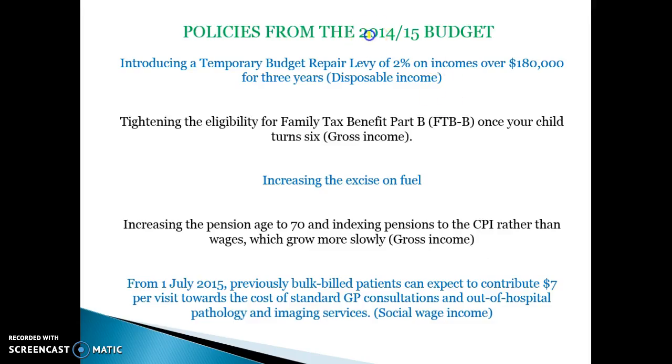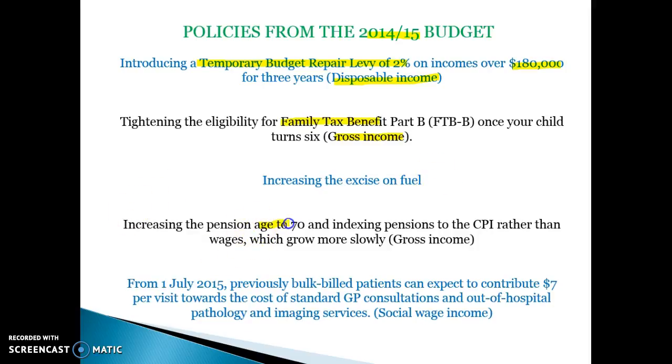Policies from the 2014-2015 budget. Again, I said they introduced the temporary repair levy, so that's going to hurt high-income earners and will make the distribution of disposable income more equitable. Tightening eligibility for family tax benefits in the past would hurt the gross income of low-income earners, so that's bad for equity. Increasing the excise on fuel is bad for equity because it's a regressive tax that hurts final income.